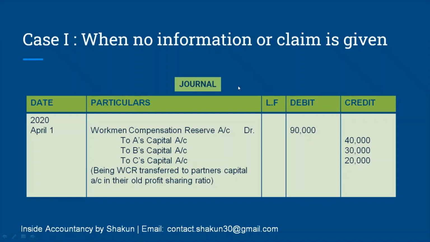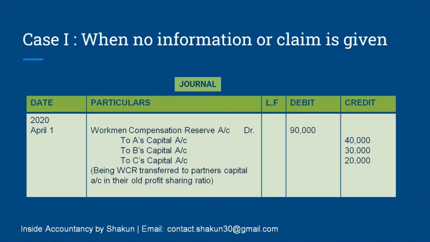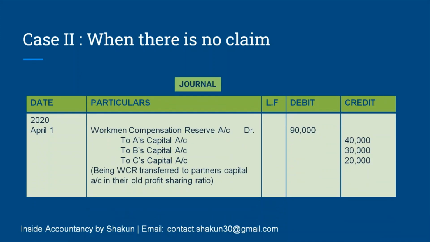Moving on to the next case, when there is no claim. The previous case was when no information or claim is given. Here it's written when there is no claim, so it's one and the same thing. In this case also, our entry remains the same. The reserve is written off and it is distributed between the partners in their old ratio. The same entry is passed because both cases are basically the same thing, just a different way of saying it.